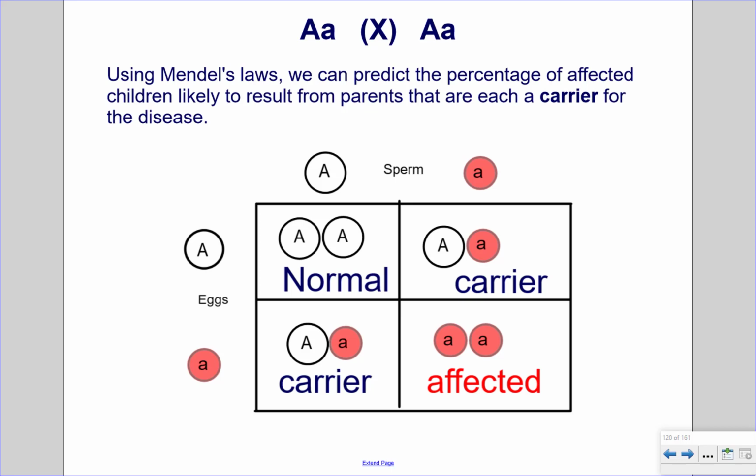So for example, if we cross a big A little a and a big A little a, there is a 1 out of 4 chance that the individuals will be affected by the disease, and a 2 out of 4, or 1 out of 2 chance, a 50-50 chance, that the individuals will be carriers, and a 1 out of 4 chance that the individual will be normal.